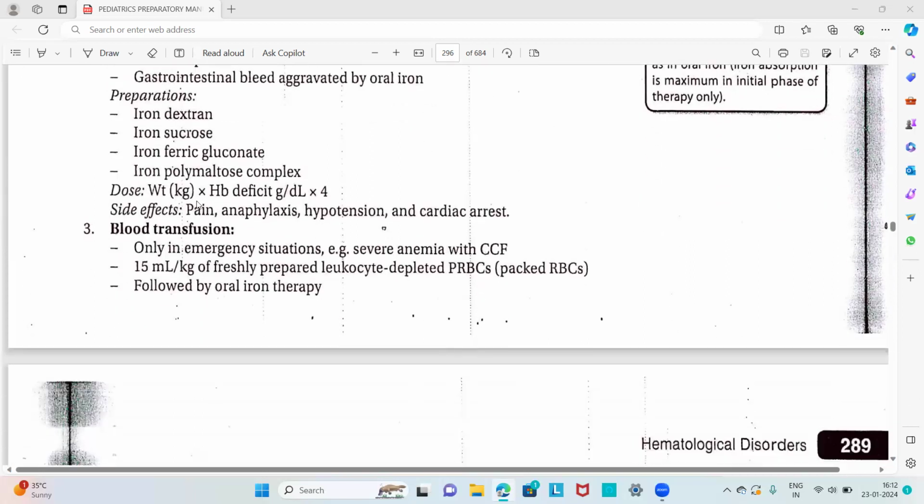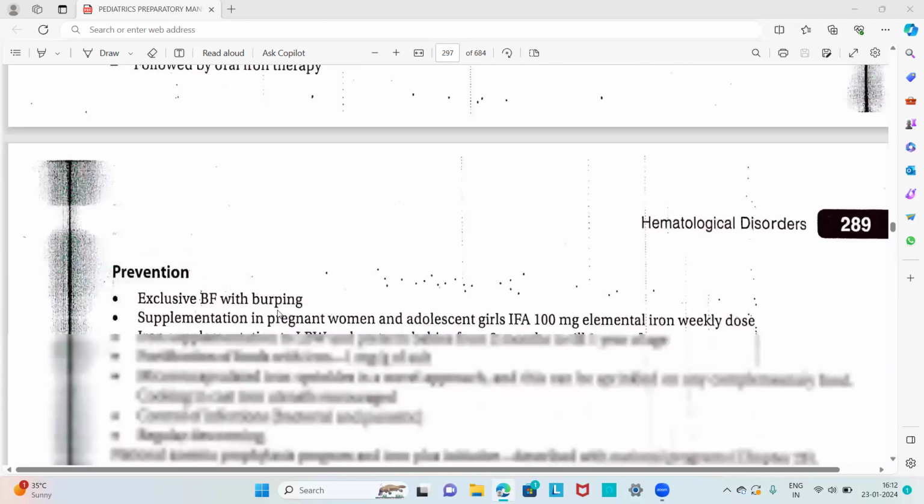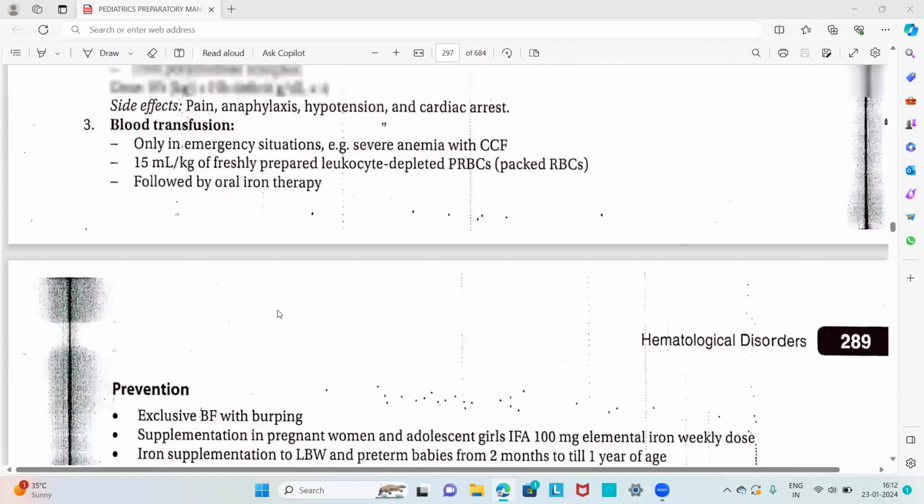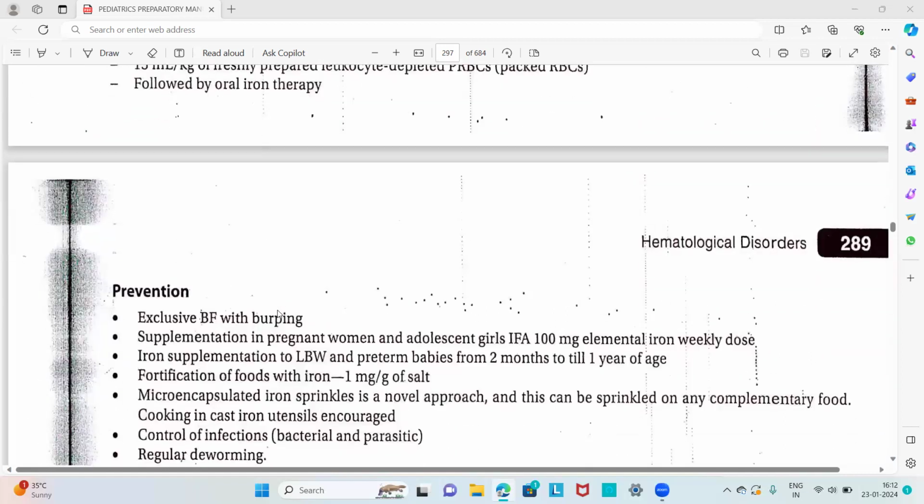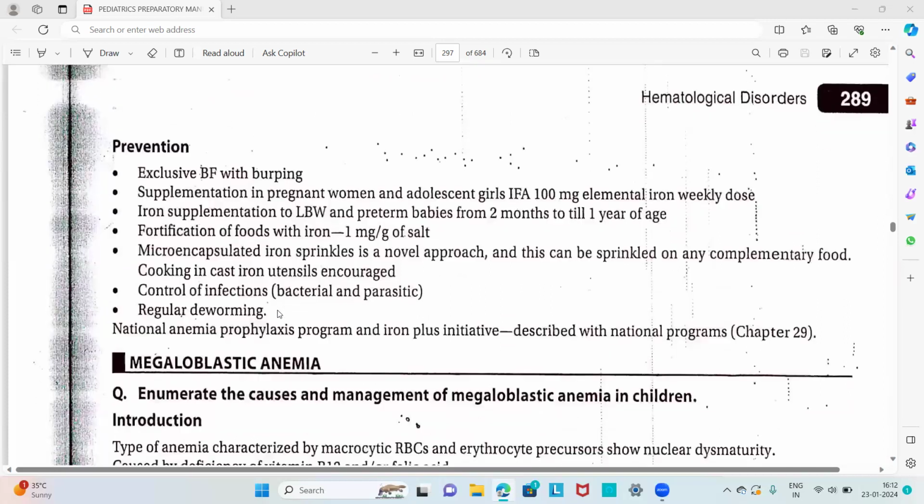Then another treatment method is blood transfusion. That is only in an emergency situation. For example, if there is severe anemia with CCF, we have to give blood transfusion. 50 ml per kilogram of freshly prepared leukocyte depleted packed RBC should be supplemented, then followed by oral iron therapy. That is the treatment options for iron deficiency anemia: oral iron therapy, parenteral iron therapy, and blood transfusion.